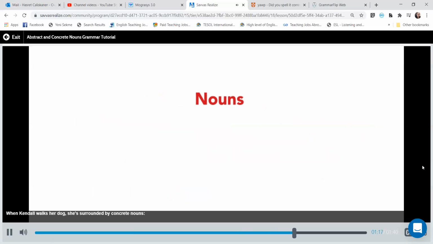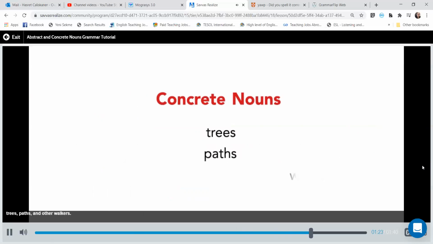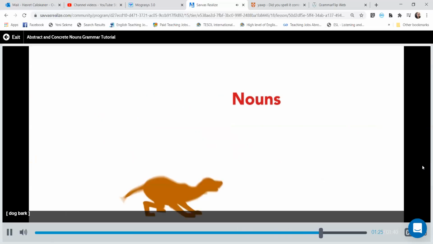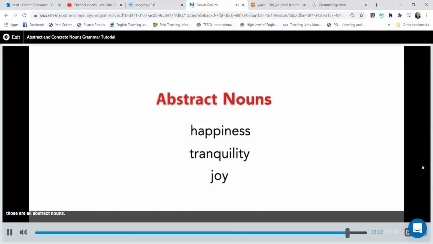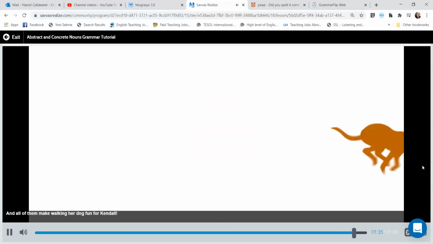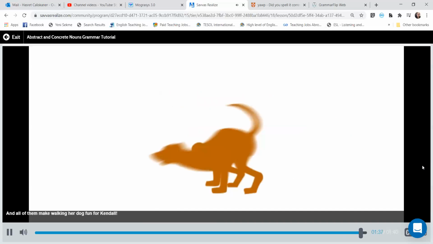When Kendall walks her dog, she's surrounded by concrete nouns: trees, paths, and other walkers. But what she experiences, happiness, tranquility, and joy, those are all abstract nouns. And all of them make walking her dog fun for Kendall.